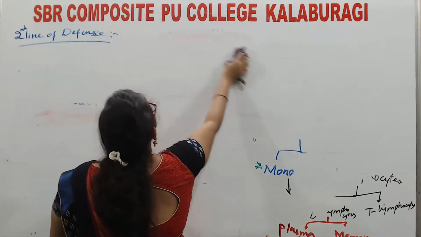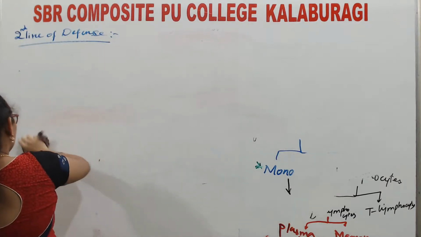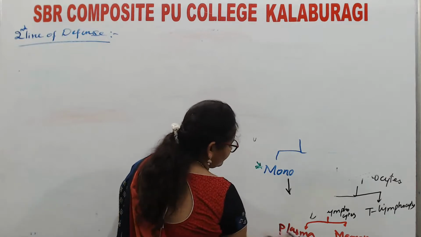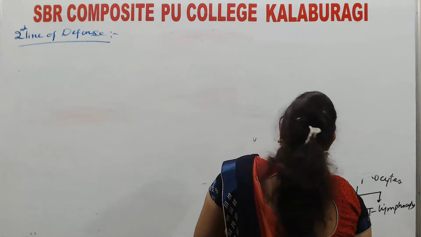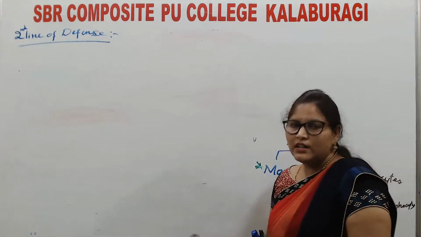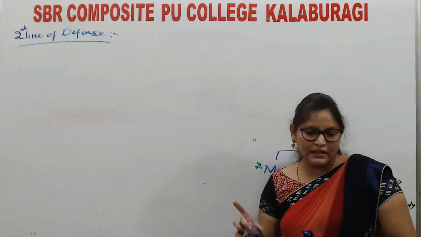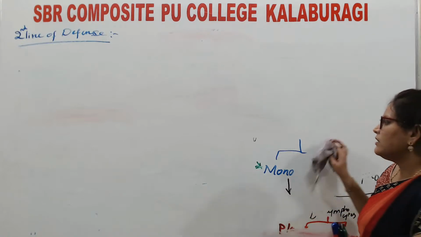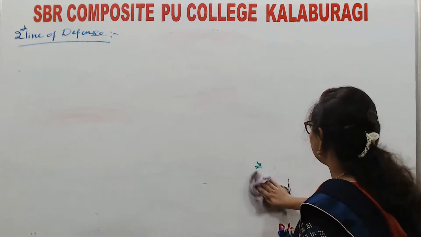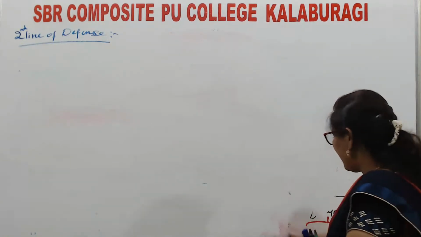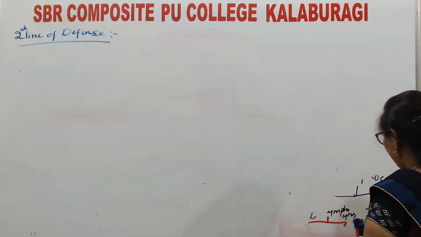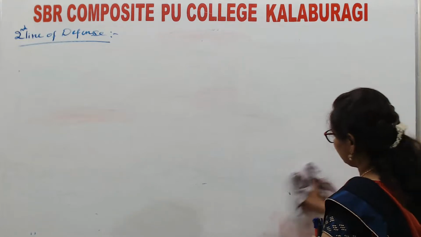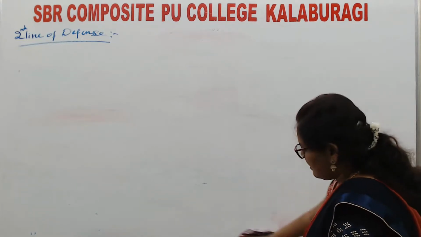Now, what is remaining in the cellular barriers? Natural killer cells, NK cells. Note here, natural killer cells are neither T lymphocytes nor B lymphocytes. They are non-lymphocytic cells, but they help in producing certain proteins and kill the antigen.